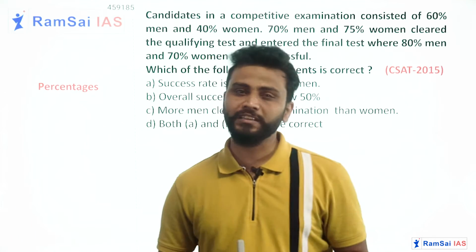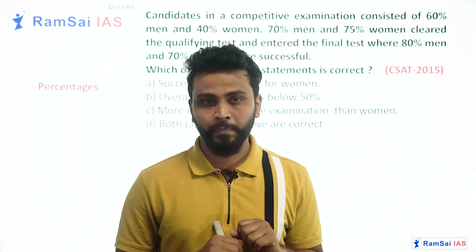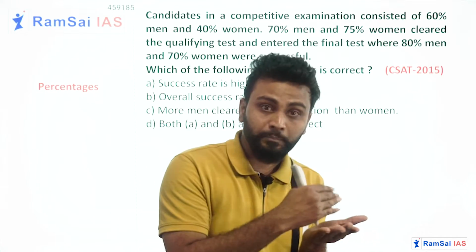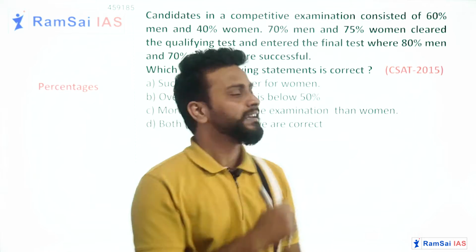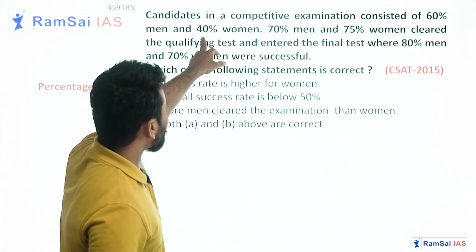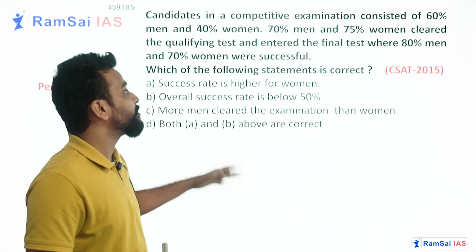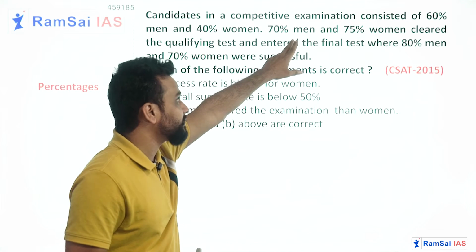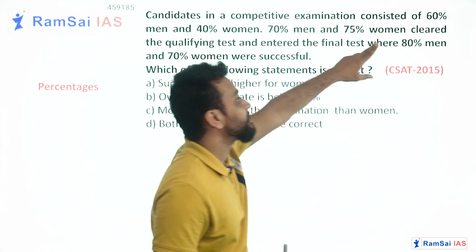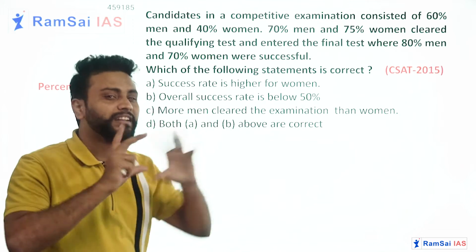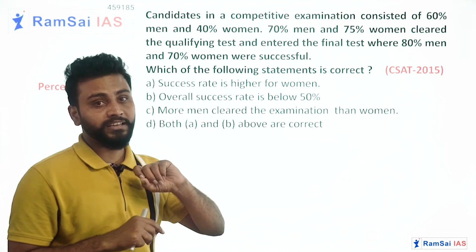Generally, whatever the competitive test is, we have to clear the preliminary and then the mains, right? Here 40% of women and 60% of men attempted the test, and few of them cleared prelims and then few cleared mains. So here we will compare them, but all the values were given in percentage.